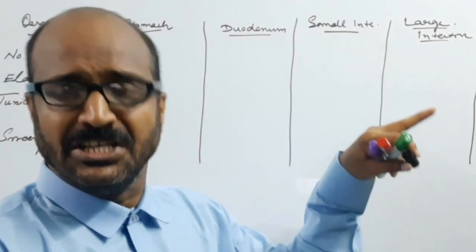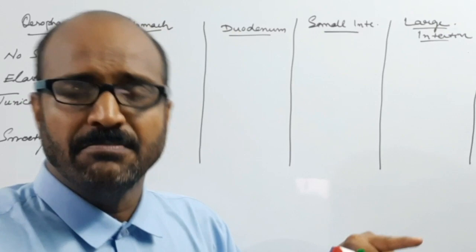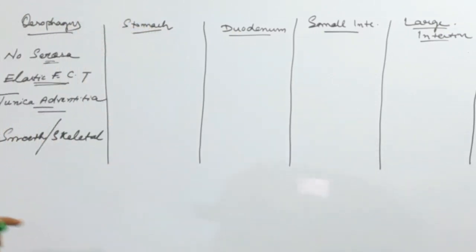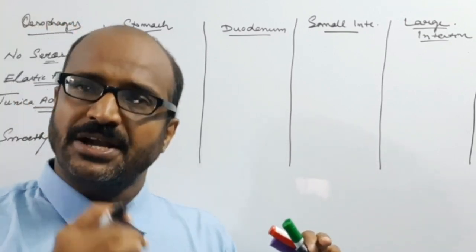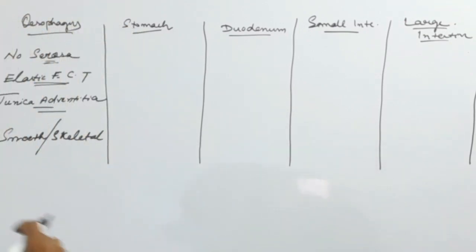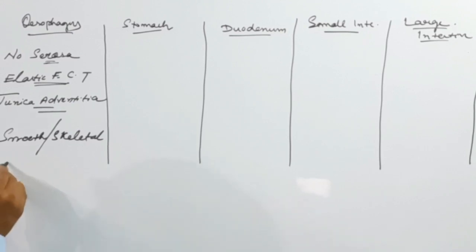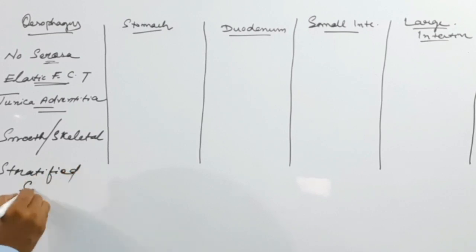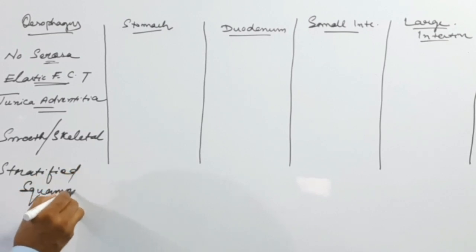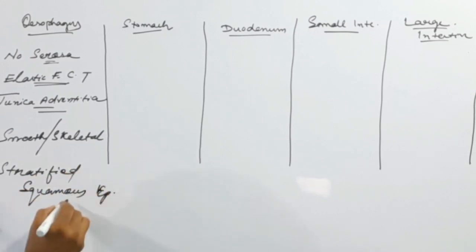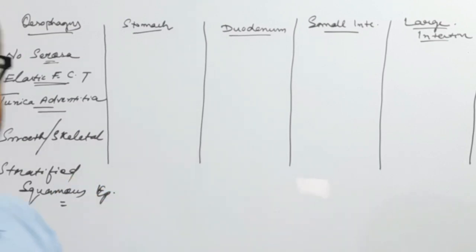Okay. Now the mucosa layer of the esophagus, meaning the innermost layer of the esophagus, is lined by squamous epithelium. So here the innermost layer is lined by a stratified squamous epithelium. These are the important things.